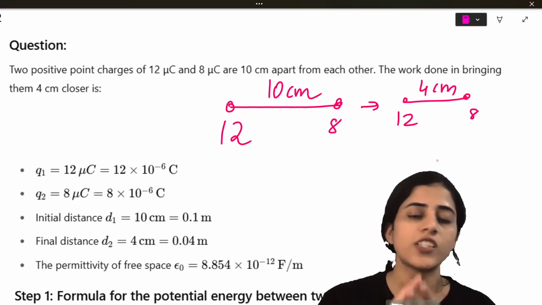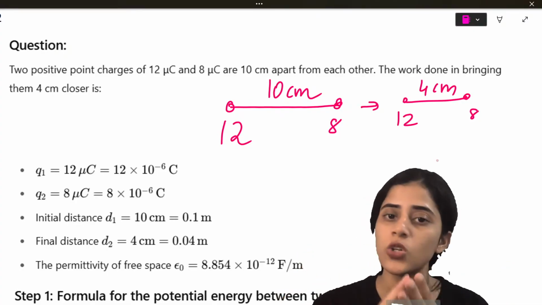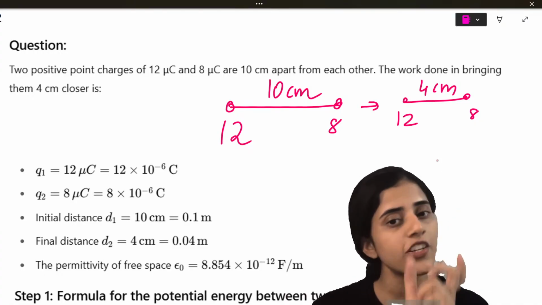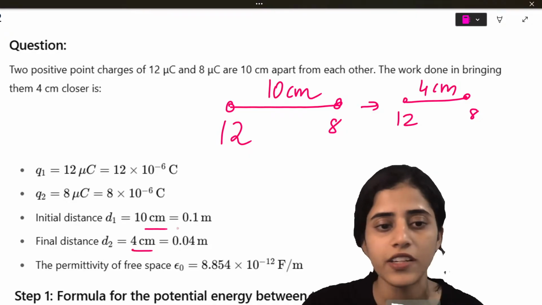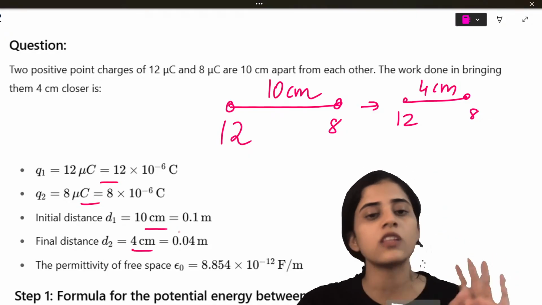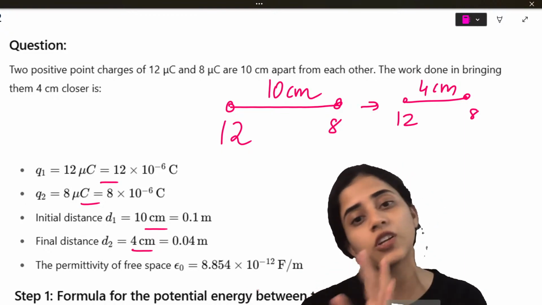Okay, first one. Q1 is how much? 12 microcoulomb. Q2 is 8 microcoulomb. The initial distance is 10 centimeters. Final distance is 4 centimeters. All that I've already written. I've typed all the solutions so that we don't waste a lot of time. Okay, and quickly we finish the class so you can go study.